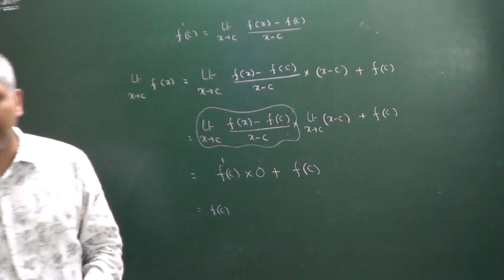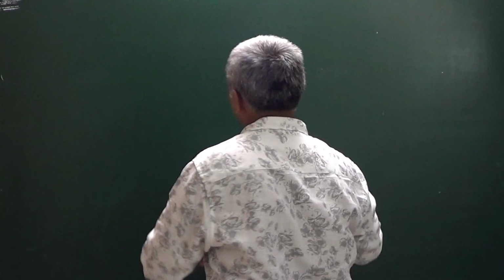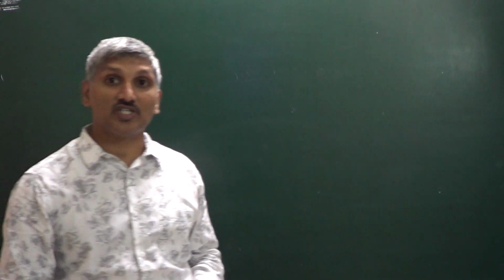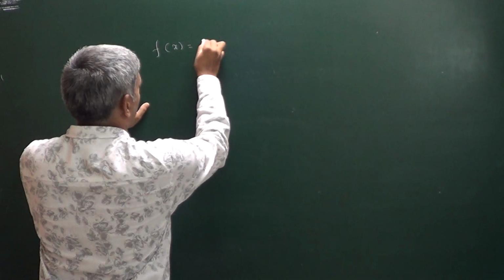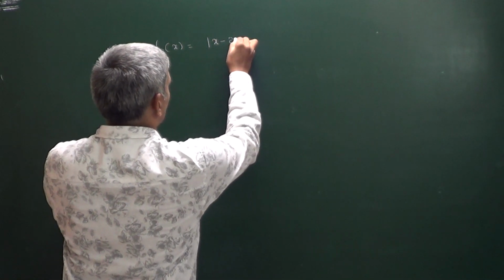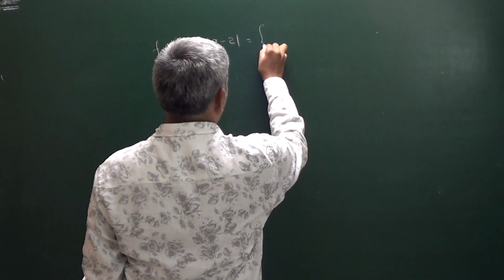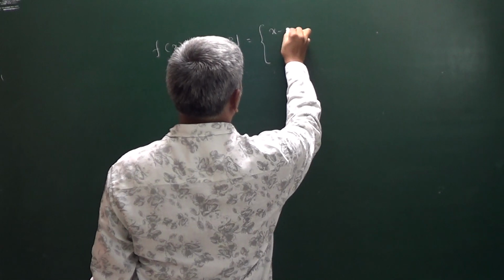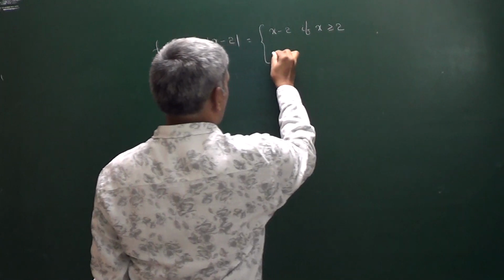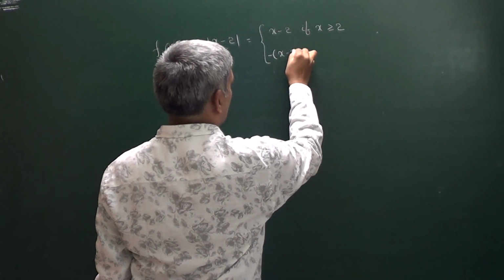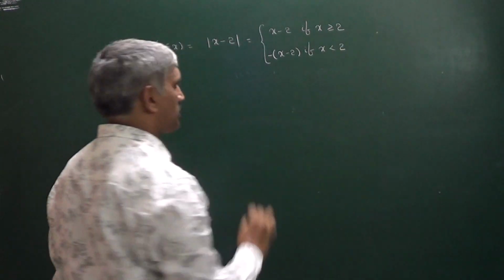That's why every differentiable function is continuous, but the converse need not be true. The converse is not true. You can take an example. f of x is equal to modulus of x minus 2. You know about this function, mod x minus 2. We can write it as x minus 2 if x is greater than or equal to 2, and minus of x minus 2 if x is less than 2. That is the definition of mod x minus 2.